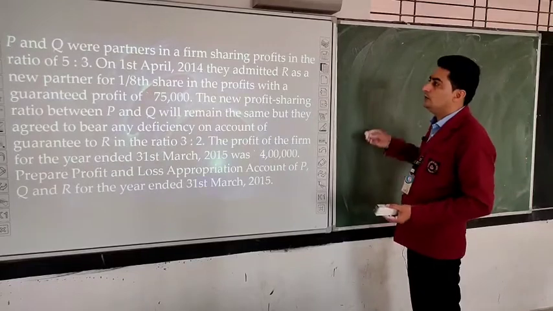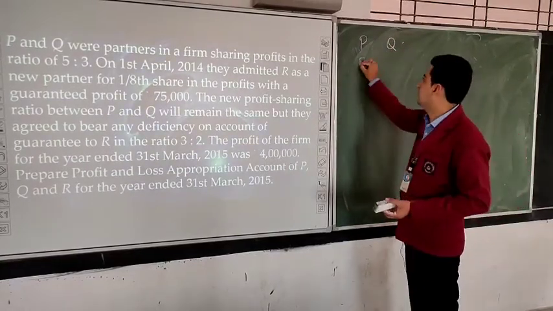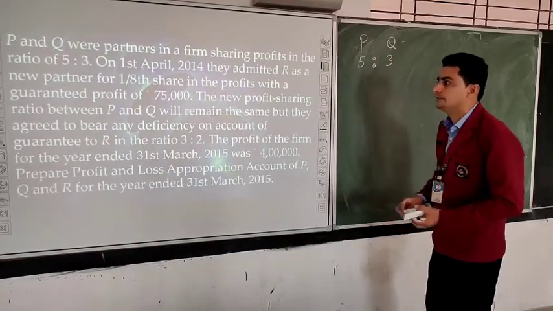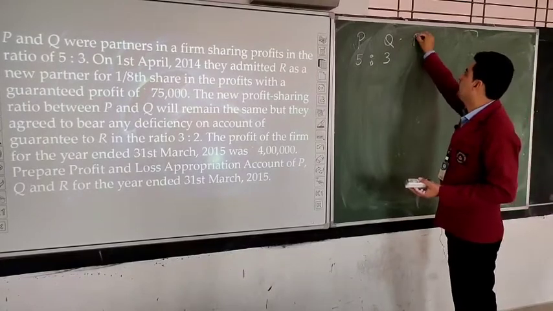P and Q were partners in the firm. So P and Q, two partners, are there in the firm and their ratio is 5:3. On 1st April 2014, they admitted R. R is coming as a new partner.